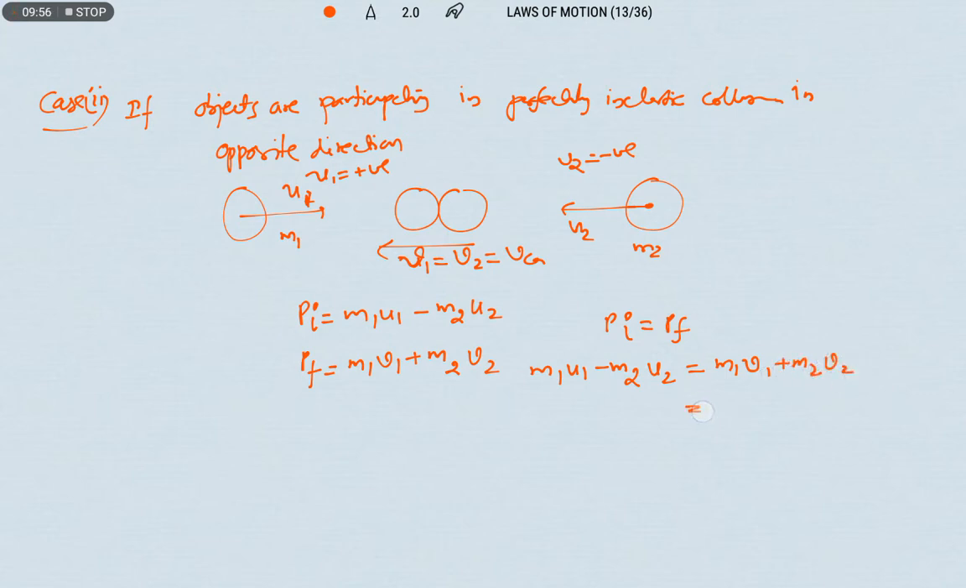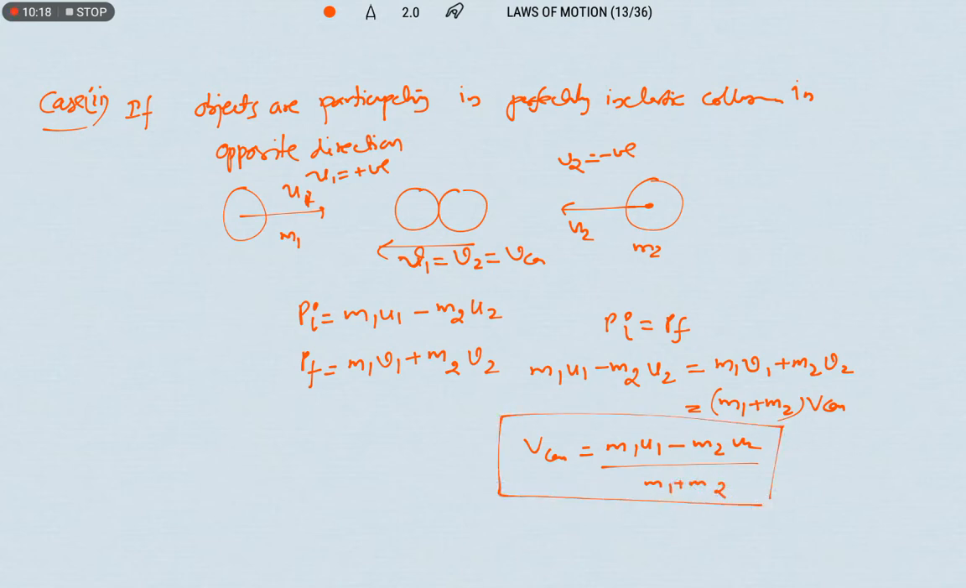So here v1 and v2 are common, so we are going to write m1 plus m2 times v common. So v common is m1 u1 minus m2 u2 by m1 plus m2. So this is for objects moving in opposite direction and participating in a perfectly inelastic collision. So this is the final velocity formula. Okay, right.